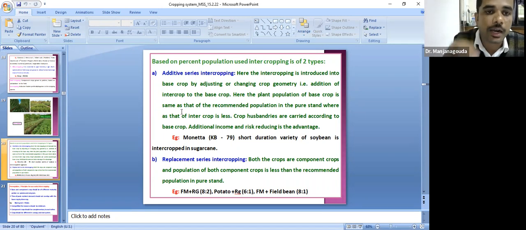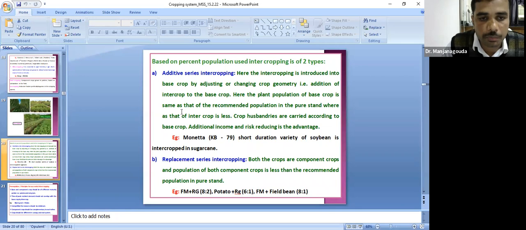Without altering the population, we introduce an intercrop into the main crop. For example, in sugarcane, we make paired row planting, and the spaces between the paired rows are utilized for growing the intercrop. That is called additive series. But in replacement series, both crops are component crops.